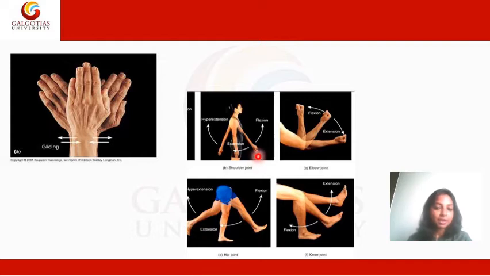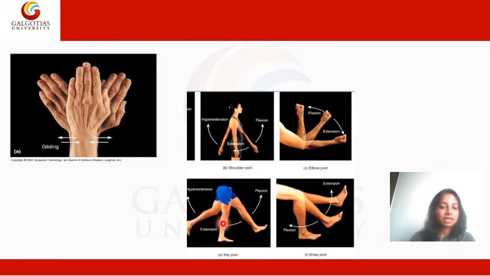If you look at this picture over here, this picture shows the action called flexion. Here the palm is coming towards the arm. That movement is called flexion. And if it goes away from the arm, it is called extension. If you compare the movements in the upper limb and the lower limb, you can see the movements are going to be in the opposite direction.